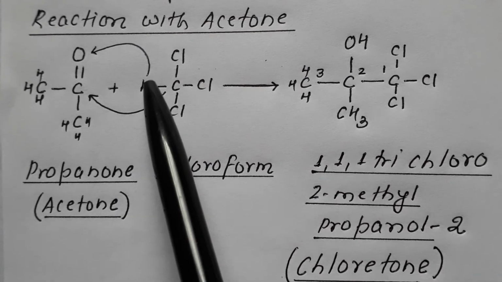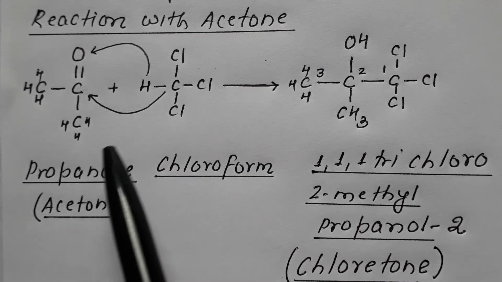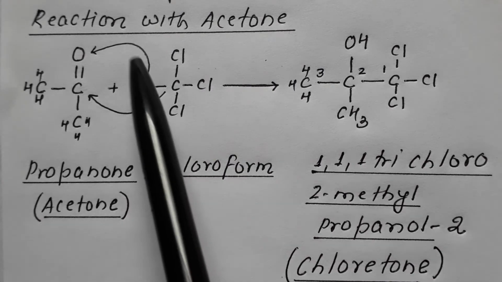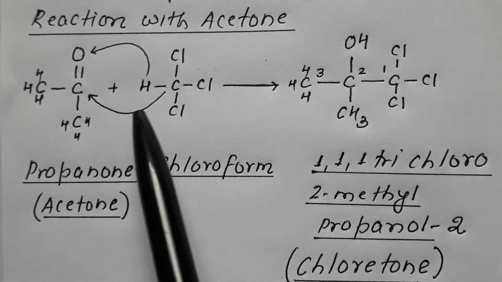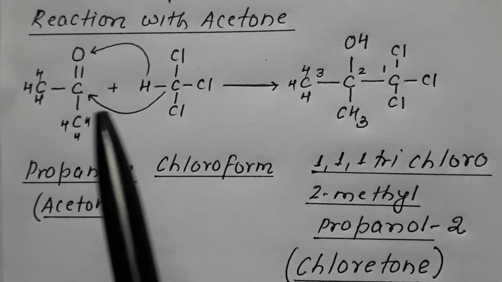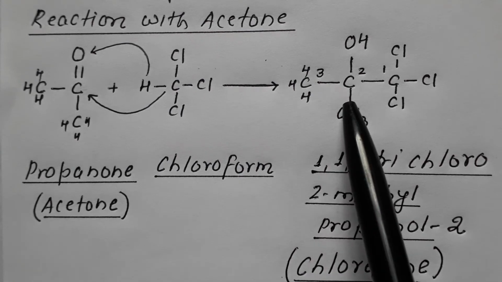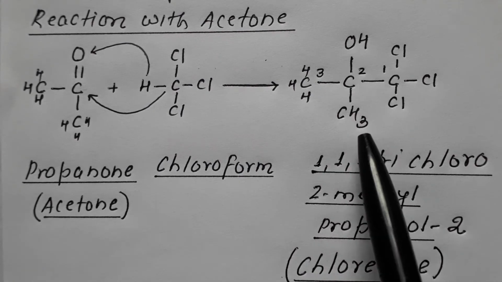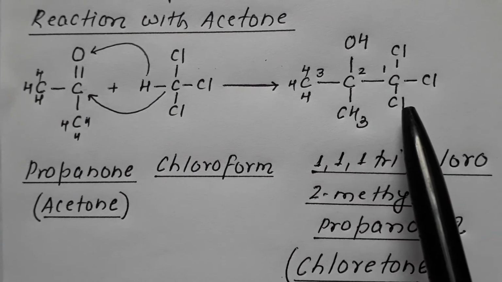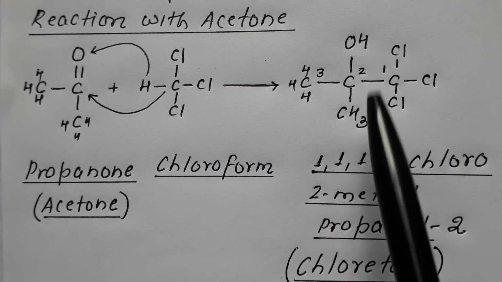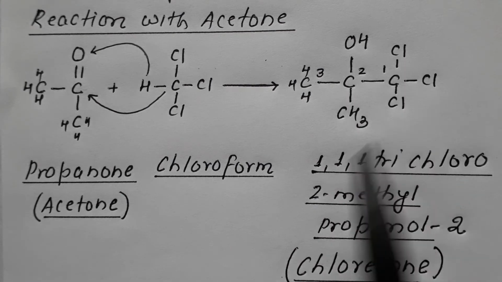So this H as positive combines to oxygen and CCl3 as negative combines to carbon, resulting in the formation of CH3 COH CH3 CCl3.